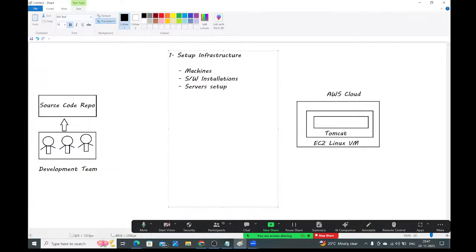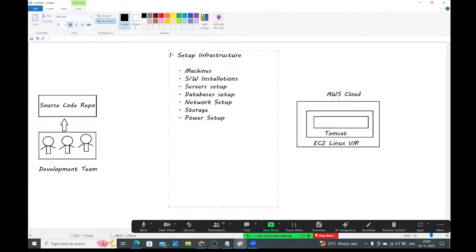And databases we need to set up. Database setup we need to do. And network, storage, all these things we need to set up. After database, network you need to set up. After that, storage is also required, so storage you need to set up. And after that, power you need to set up. All these things will come under infrastructure setup only.